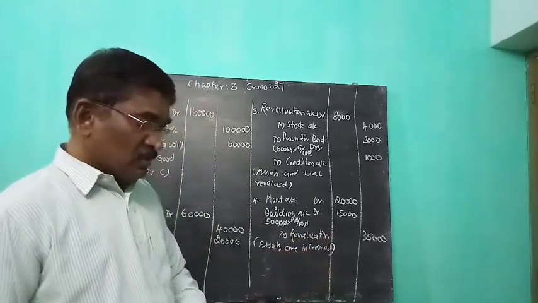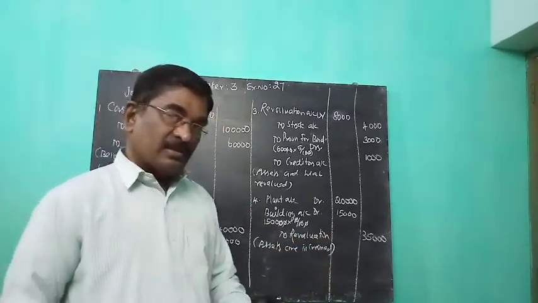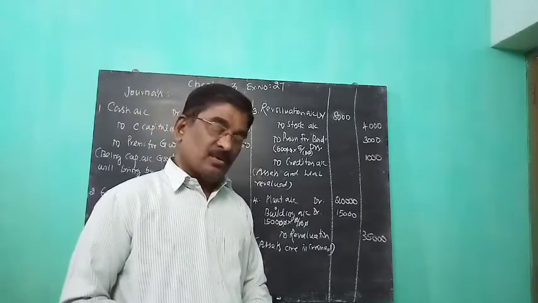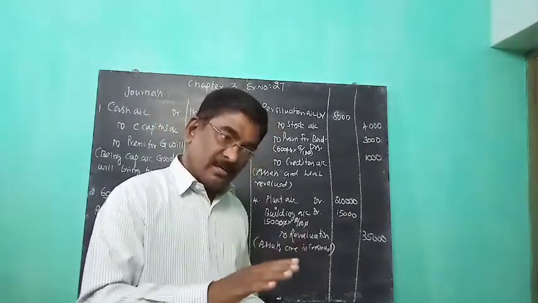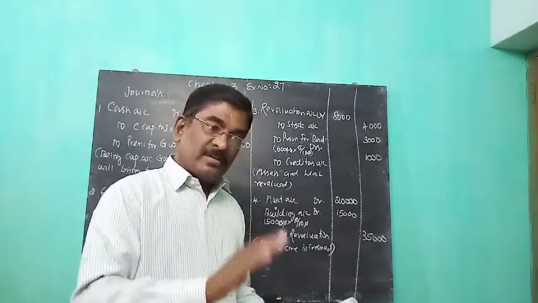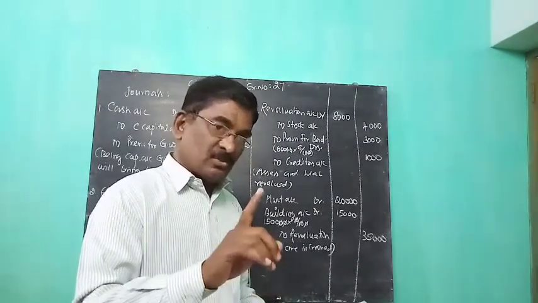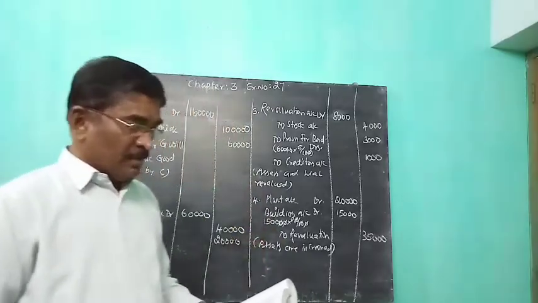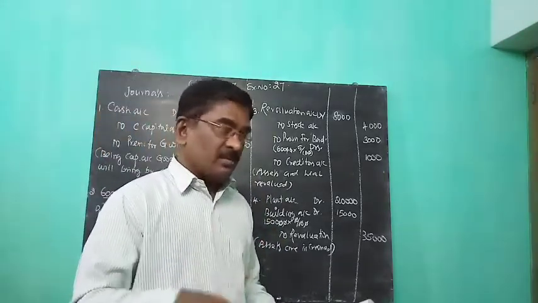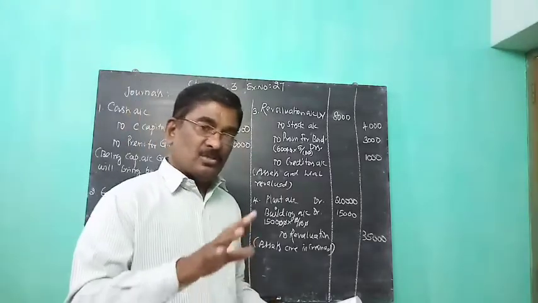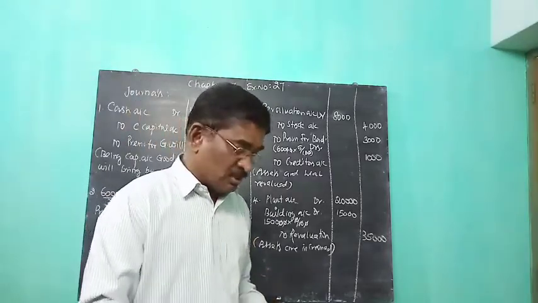Then stock is found overvalued. In the balance sheet, stock is overvalued by 4,000, that should be reduced. So the asset value is reduced. Asset value reduced is a loss item, so the revaluation account is debited. A provision for bad and doubtful debt is created at 5% on debtors. So the debtors amount is also reduced. That is also a loss item.